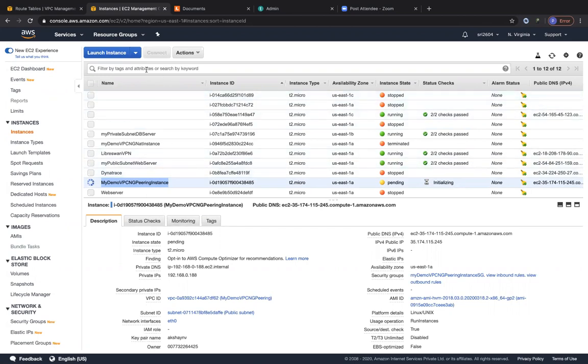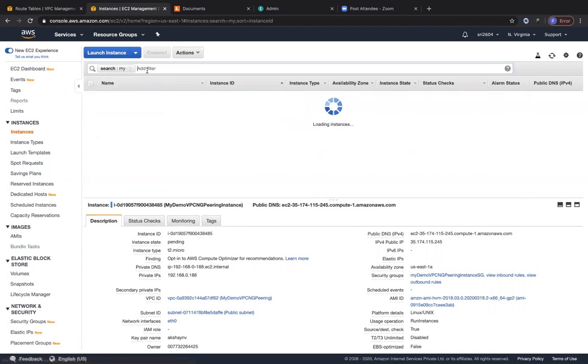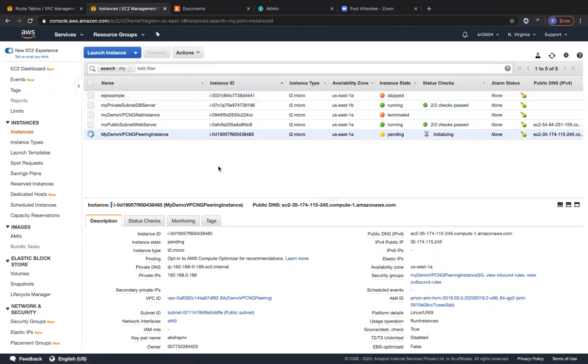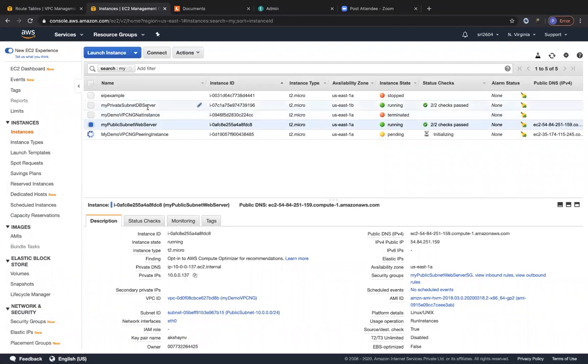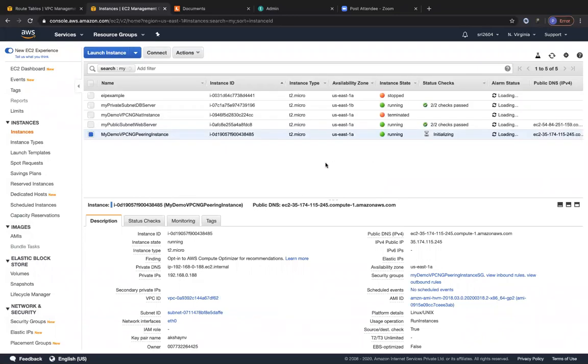Let me just do my NC in the filter and see whether all three come up. Yeah. Okay, cool. So we have one public subnet server residing within our 10 dot network VPC, and one private subnet DB server that we are already logged in to, sitting in the 10 dot network again. But this peering instance alone is sitting within the 192 dot network, right? So let this peering instance come up. In the meantime, let me configure the peering connection between these guys, right?